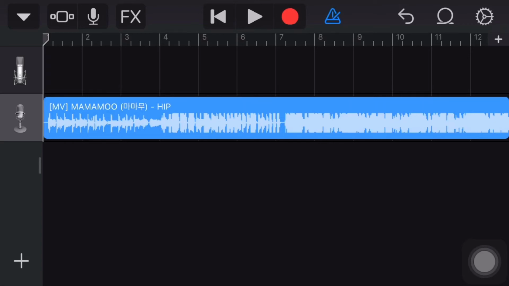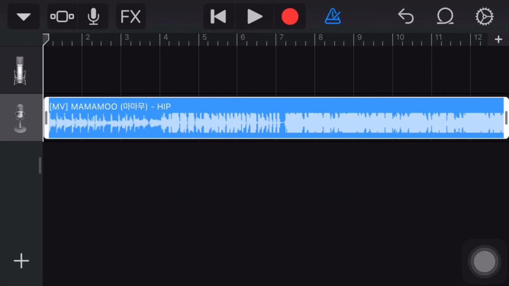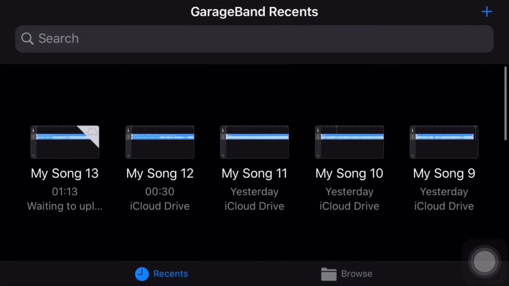Like usual, you can choose which part you want to use as the ringtone. After you finish, click the triangle button at the top left. Click my songs, and it is saved as My Song 13. Like usual, remember the name.